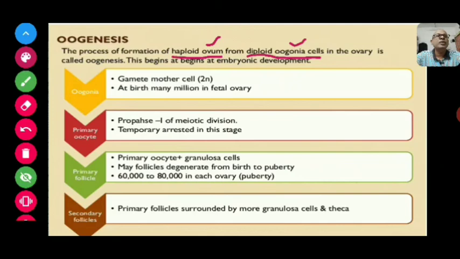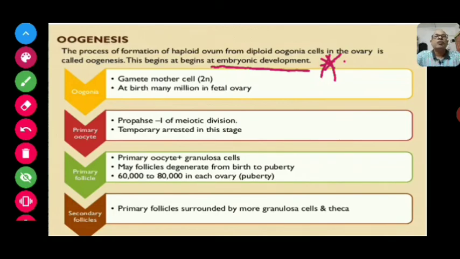The oogonial cells are diploid in nature and are present in the ovary. The process of oogenesis begins at embryonic development. This is a must point, please remember that oogenesis begins at the embryonic stage.